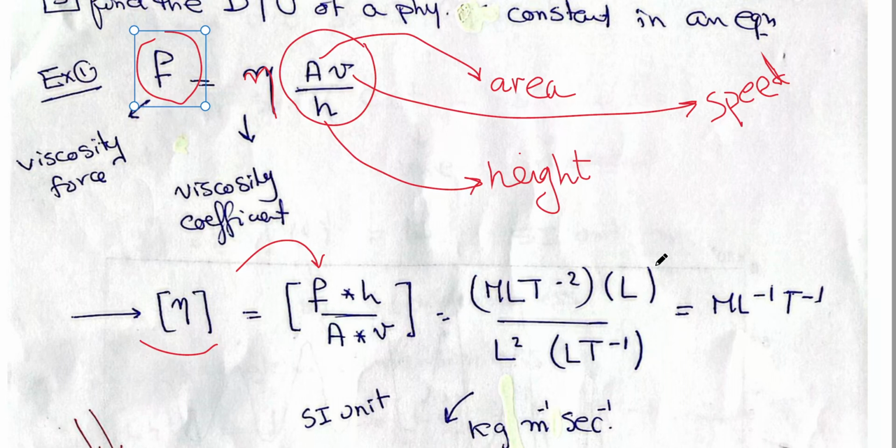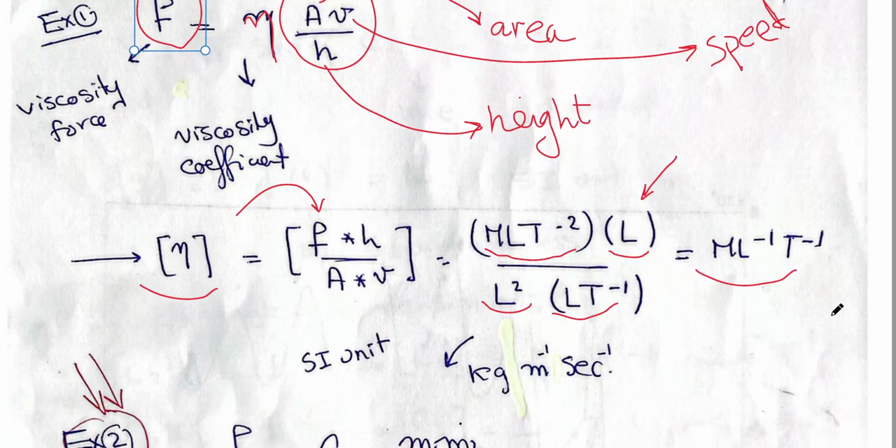Remove F and put its dimensions. This is the dimensions of force, and this is the dimensions of H. This is the dimensions of the area, and this is the dimensions of V. Remember to check table 2 if you don't know any of these. Then simplify, you will find it M L to the minus 1, T to the minus 1.